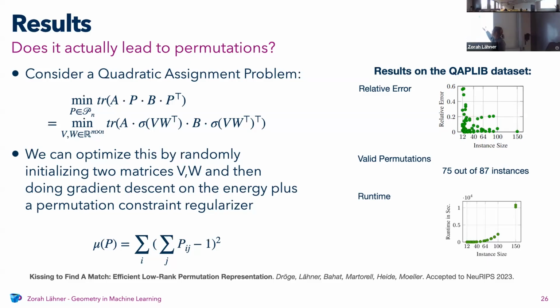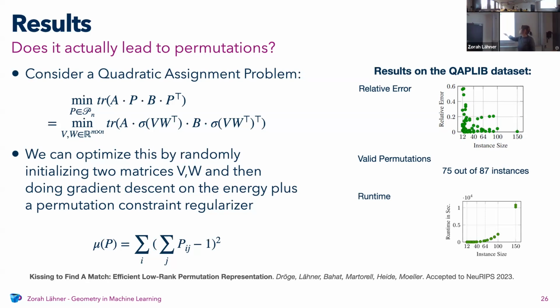Much more interesting is how many of these outputs were actually permutations, because this is what we actually wanted to check. And it was 75 out of 87, which is not all of them, but nearly all of them. And all of the ones that are not permutations are always just two columns, where there's a double 1 and one where it's all 0. So it's very close to a permutation most of the time.